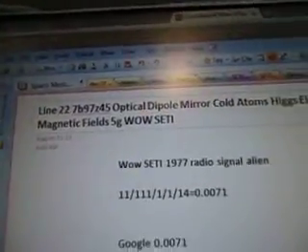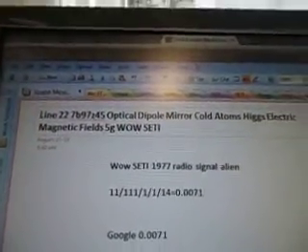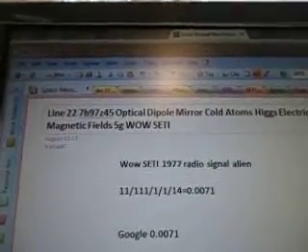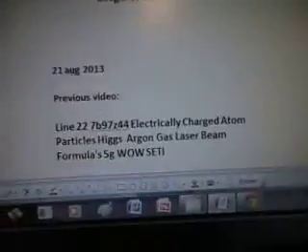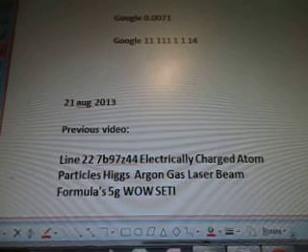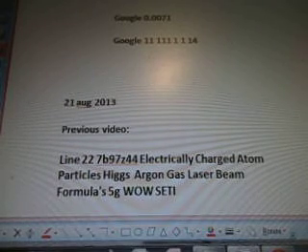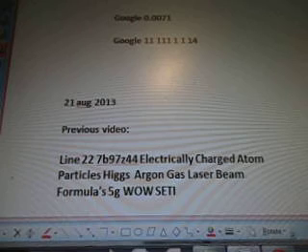7b97z45, line 22, optical dipole mirror, cold atoms, Higgs electric magnetic fields, 5G Wow Seti. There's the alien radio signal. This is magnetic Higgs field structure of cold atoms mirrors for the core engines UFO found in the WOW data, research and thought ideas for line 22.